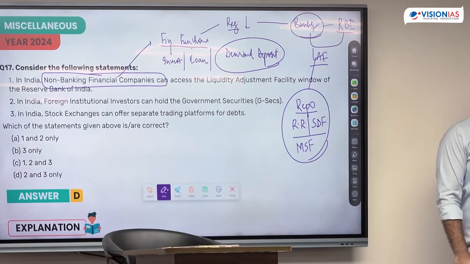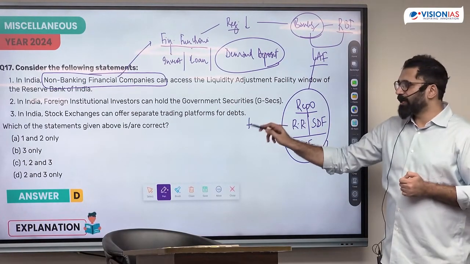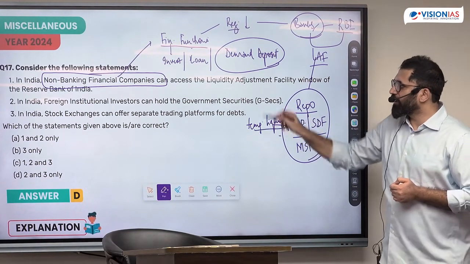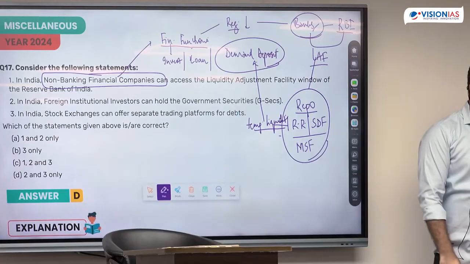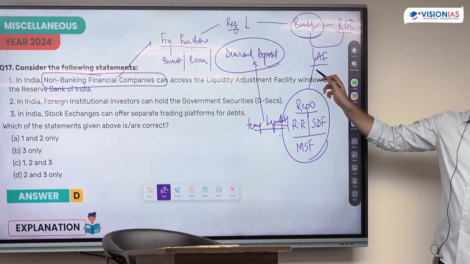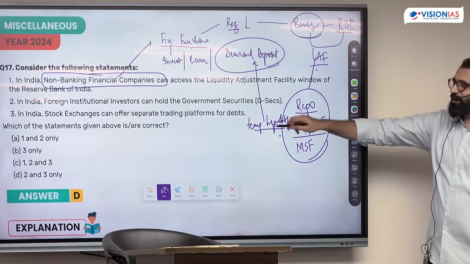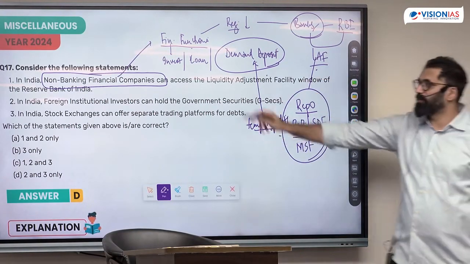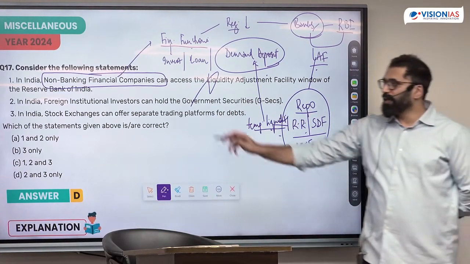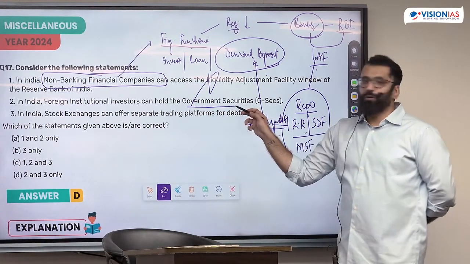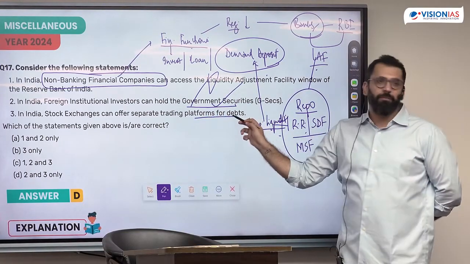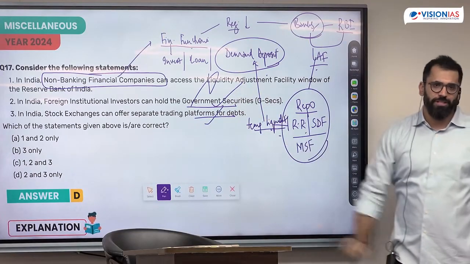Why does the RBI give this to banks? So that whenever they have a problem of temporary liquidity. But if NBFCs are not allowed to accept demand deposits, will they be given LAF? The function of LAF is to help when there is a bigger problem of demand deposits. NBFCs cannot access this. In India, foreign institutional investors can hold government securities. Stock exchanges can offer a separate trading platform for debts. This is general, both of the statements are true.